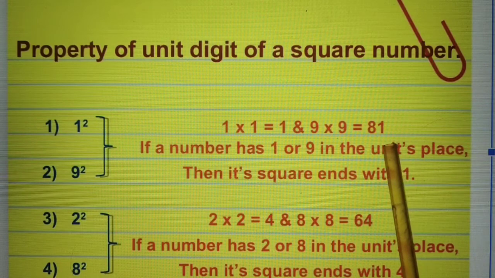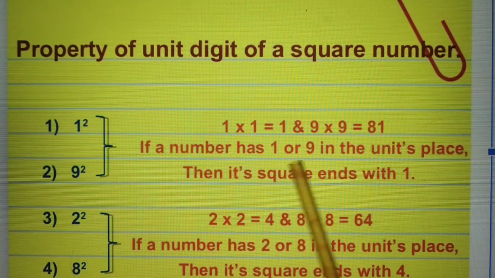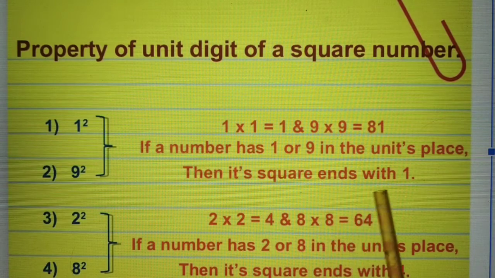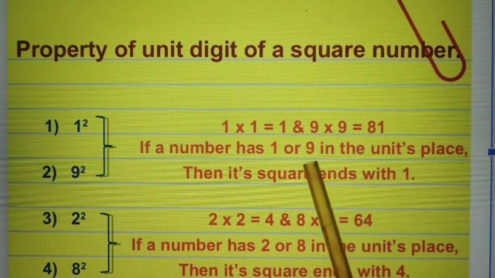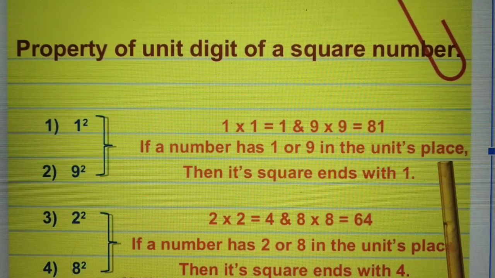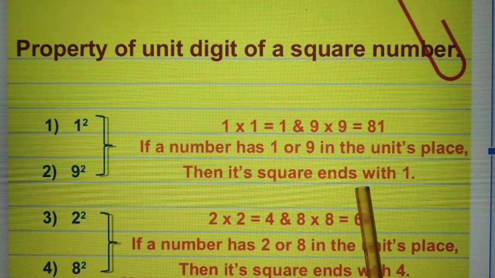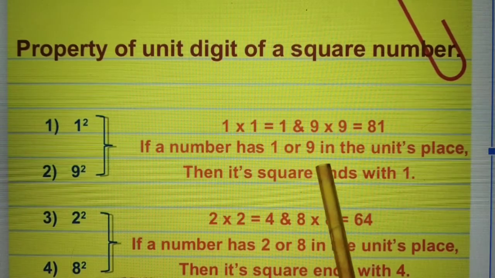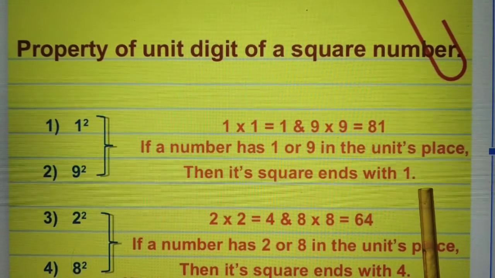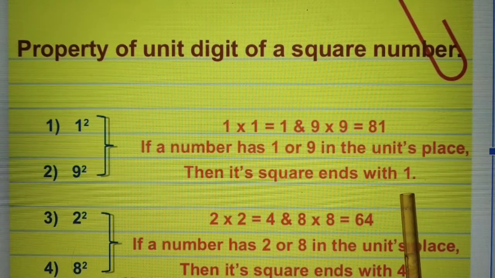So if a number has 1 or 9 at the unit place, then its square ends with 1. If there is a number that ends with 1 or 9, then we have to find the square of that number. We don't know the result, we just want to know the unit place. The unit place is always 1. For example, when we multiply 49 with 49, whatever the end result, the unit place of the end result is always 1.